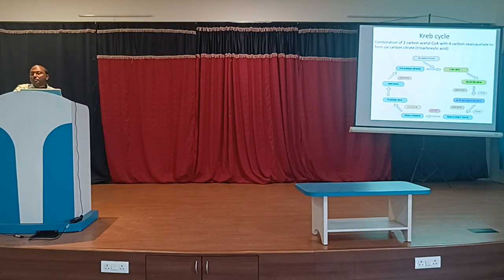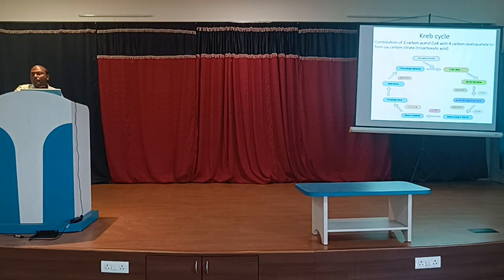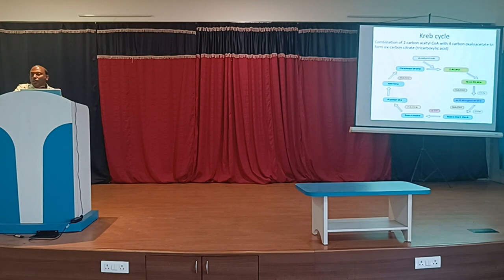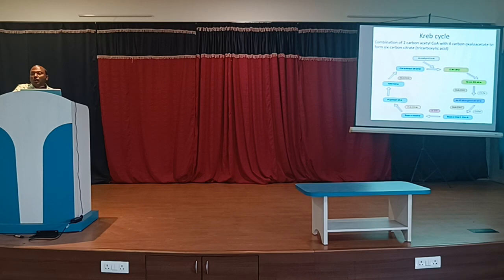What about that fatty acid? Glycerol is entered into glycolysis. What about that fatty acid? That fatty acid is entered into beta oxidation. There are 4 phases of beta oxidation, and what is the end product of beta oxidation? Acyl-CoA and acetyl-CoA. Means after each cycle of beta oxidation, there is a loss of 2 carbon atoms, and that 2 carbon atom is lost in the form of acetyl-CoA.